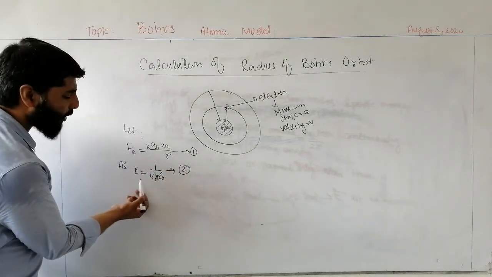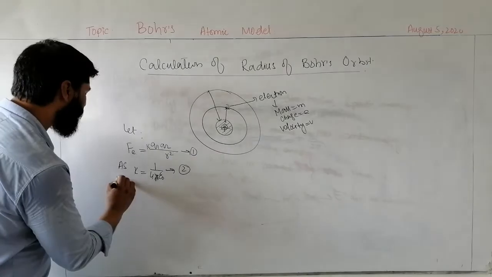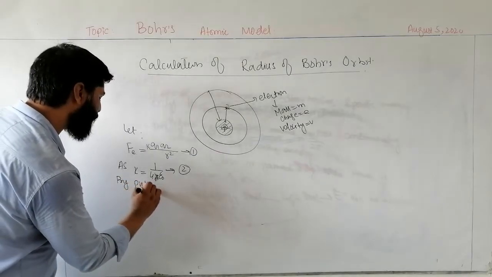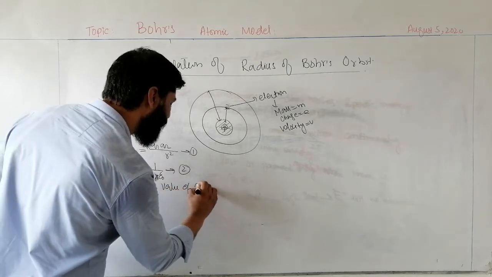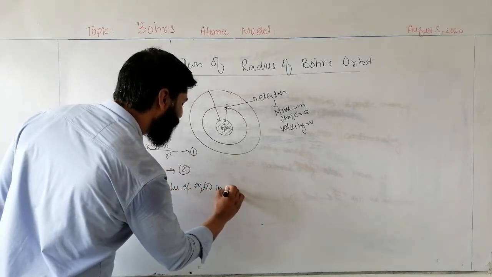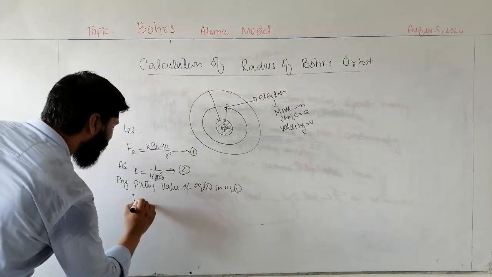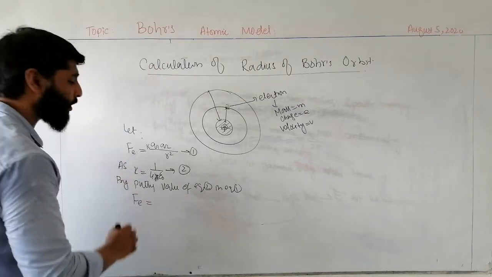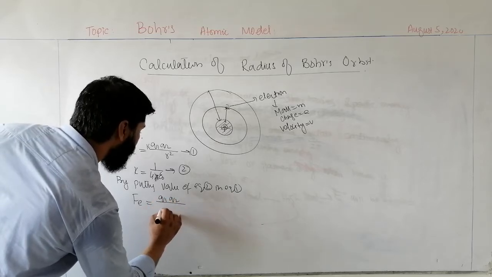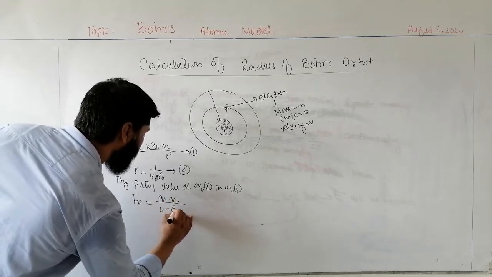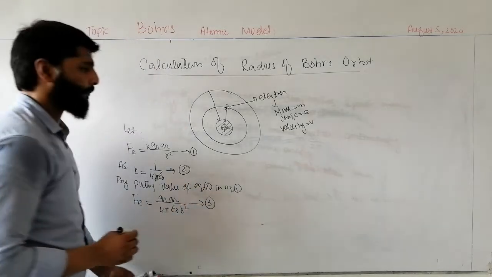Now by using the value of K from equation 1 and equation 2, putting the value of equation 2 in equation 1, we will get Fe, the magnitude of electric force, is equal to Q1 Q2 divided by 4 pi epsilon naught r square. This is equation number 3.